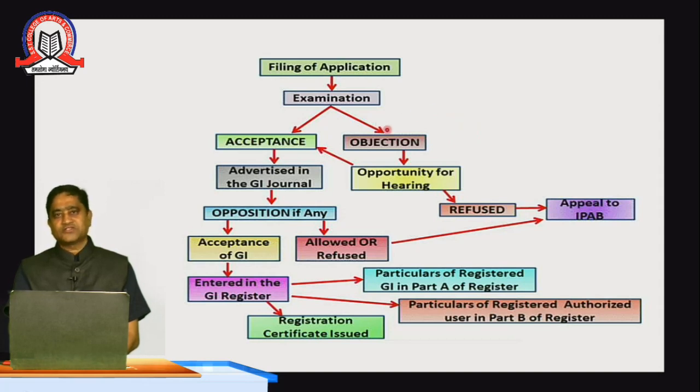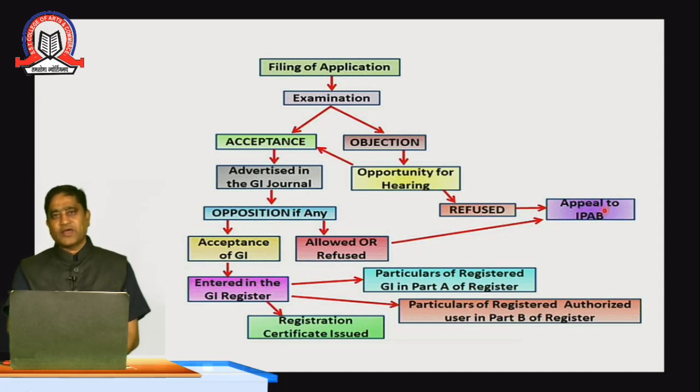If the objections are removed, there would be an opportunity to be heard, and after that the officer can either refuse or accept. If the application is still rejected by the examiner of the IPR after the opportunity to be heard, then the producer will go directly to the appeals at IPAB.